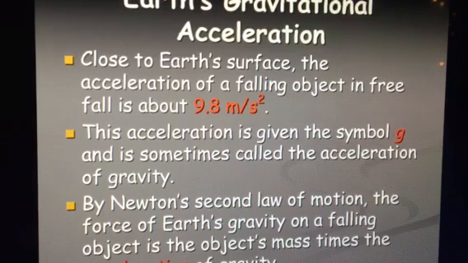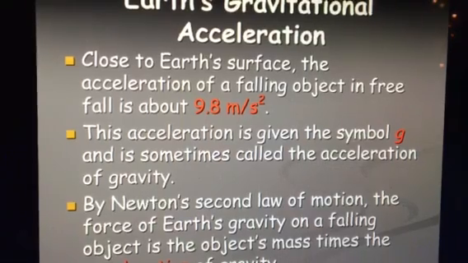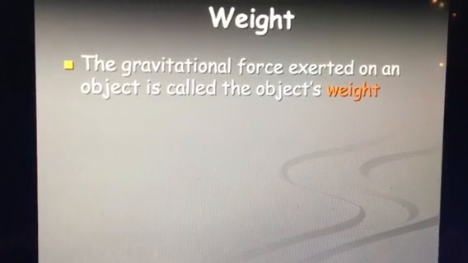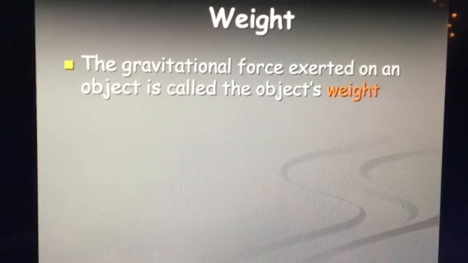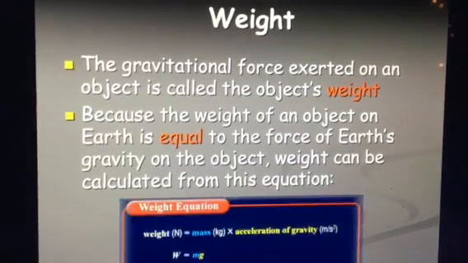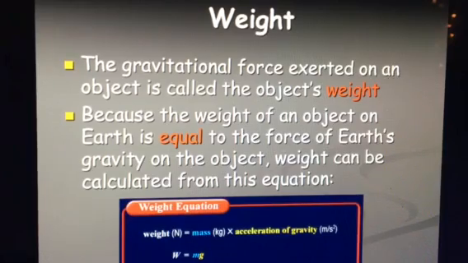So when we have this equation, Earth's force of gravity is equal to the mass times acceleration. So whatever the mass of that object is in kilograms times 9.8 meters per second squared. We also call this weight. Remember, your mass is not the same as your weight. Your weight is your mass times gravity. Because gravity is acting on us, you will not have the same weight on one planet compared to the next.